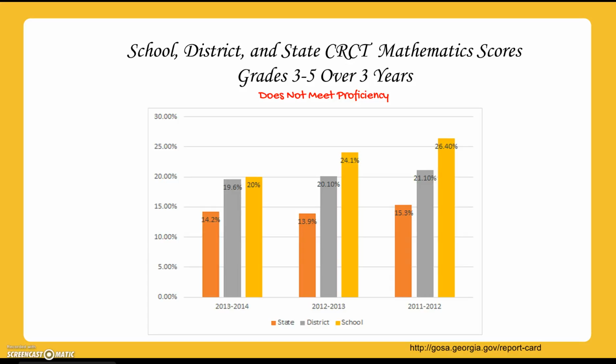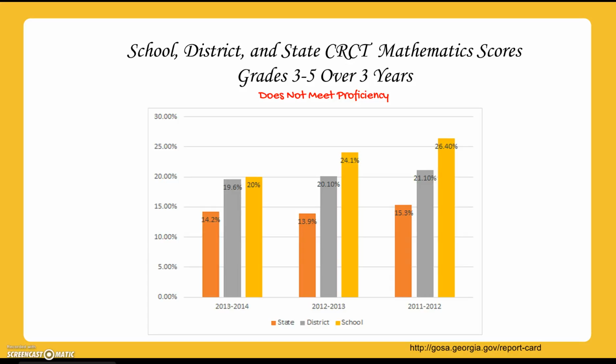So let's look at math. In grades 3 through 5, over these 3 years, let's look at this chart. It shows us the percent of students that did not meet proficiency on the CRCT over the 3 year period.